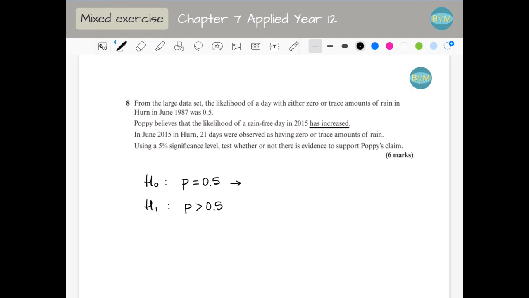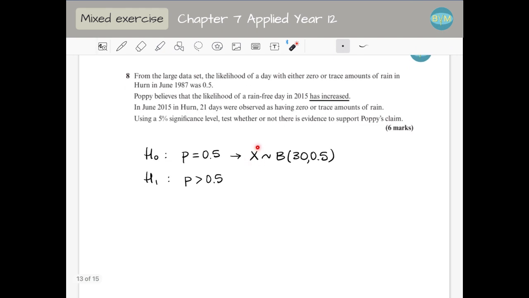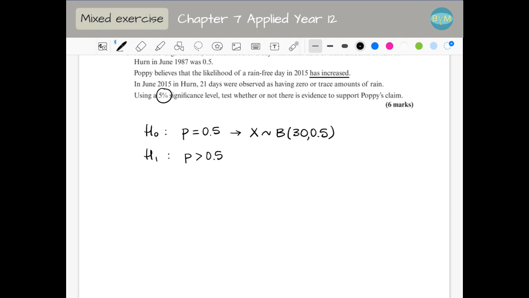June is a 30 days month, so this would be a binomial 30, 0.5. The number of days without rain is my variable. We can use a 5% significance level. So method 1, we are comparing with the significance level.